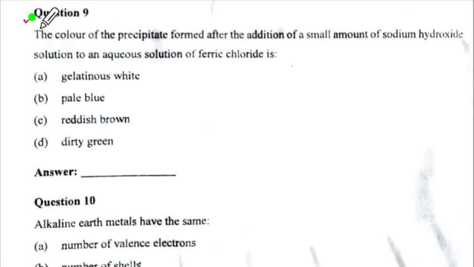Question 9. The color of the precipitate formed after addition of small amount of NaOH to aqueous solution of ferric chloride. Now ferric chloride has Fe3+ and its precipitate is reddish brown, so the option is C.